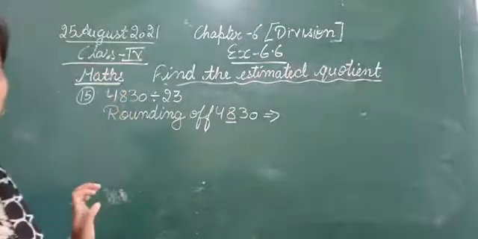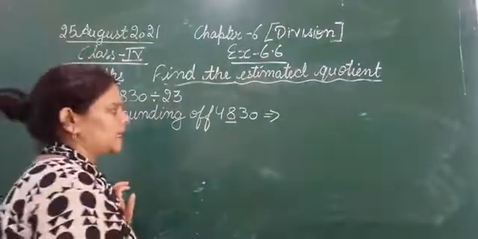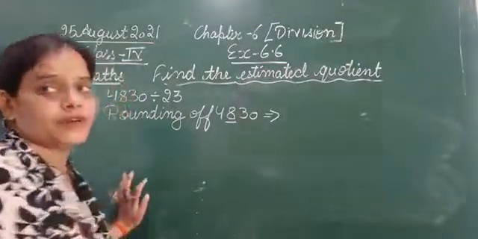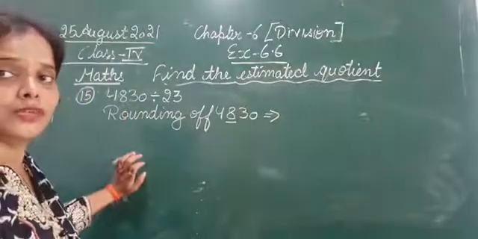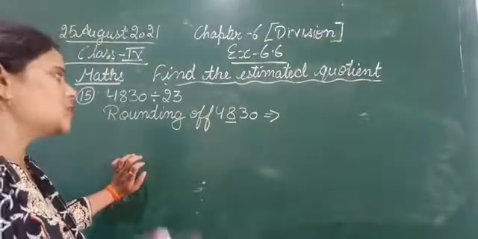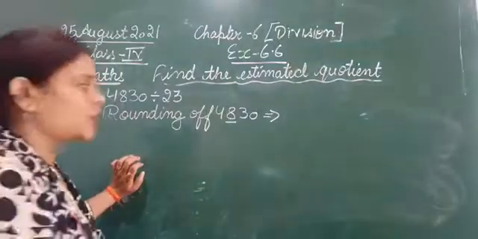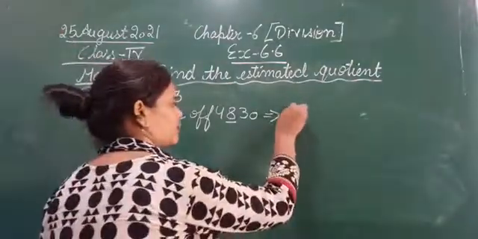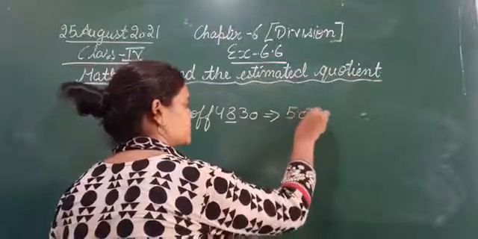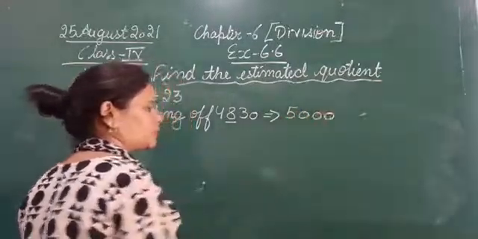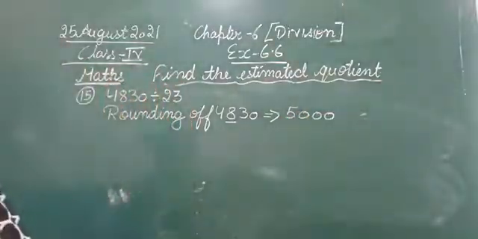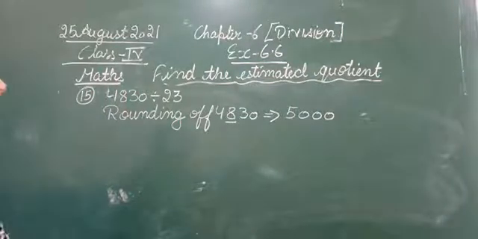At hundreds place we are having 8, which is greater than 5. So we are going to round it off to the next 1000. So 4830, when we will round it off to the next 1000, the number will become 5000. So after rounding off to the nearest 1000, the number will become 5000.